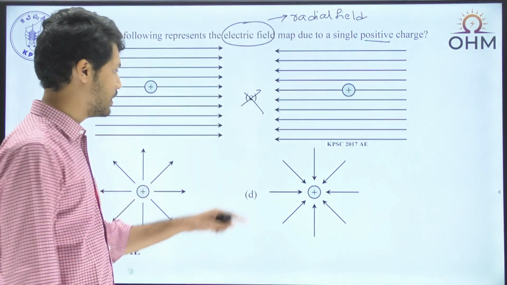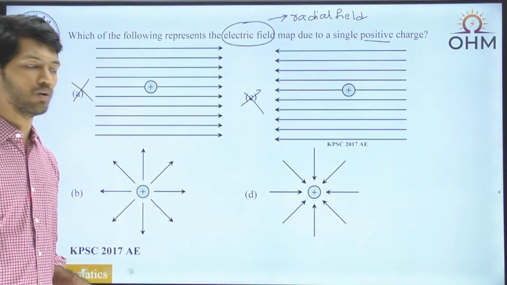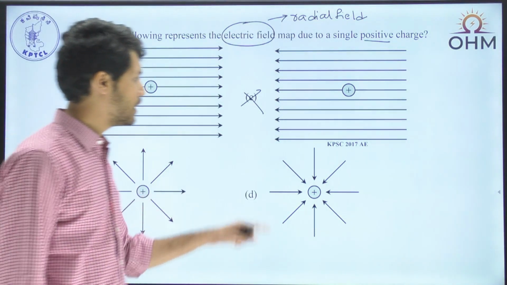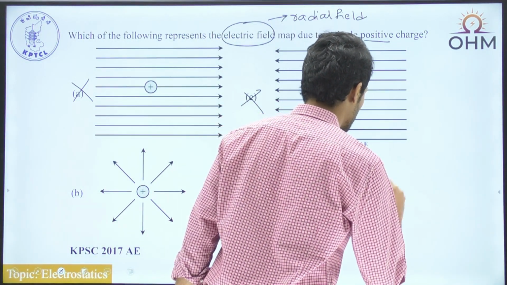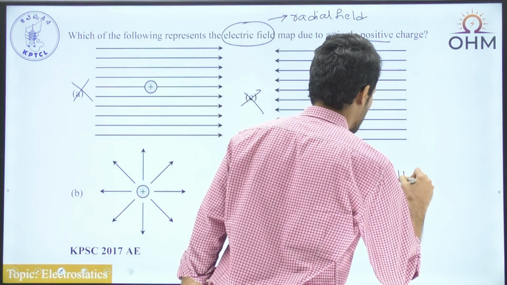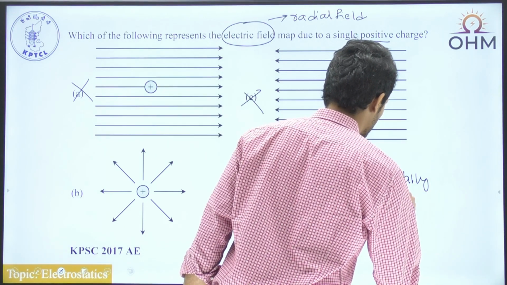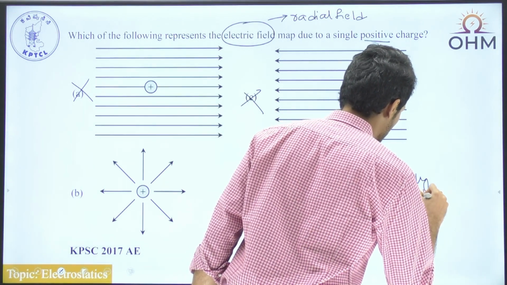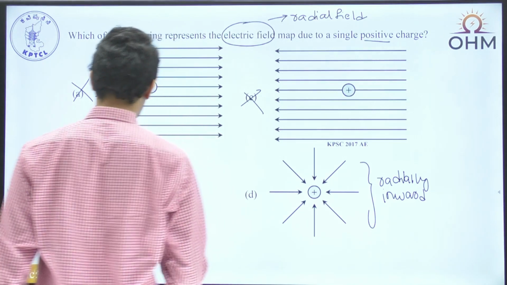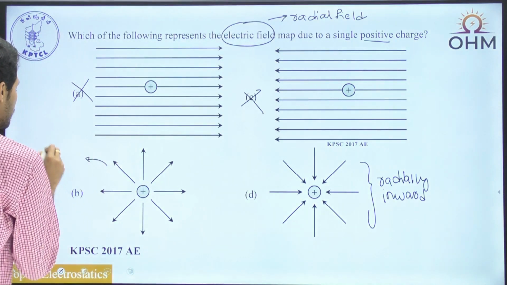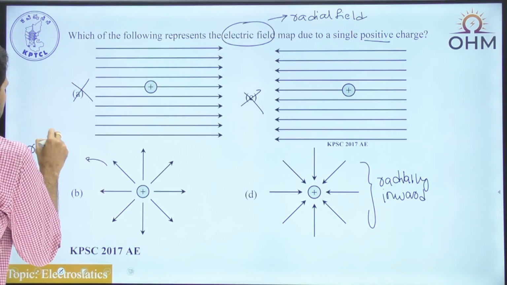Option B and C, if you look, both are radial field lines only, but this one is radially inward, whereas option B, if you look at this option, is radially outward.